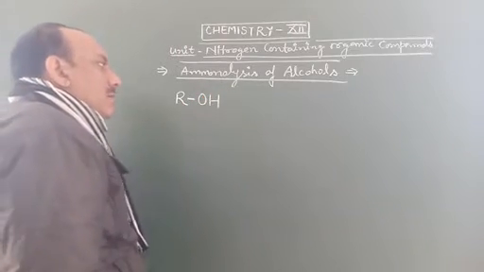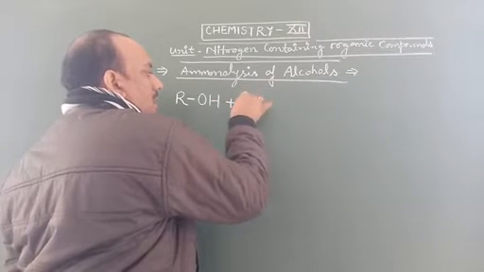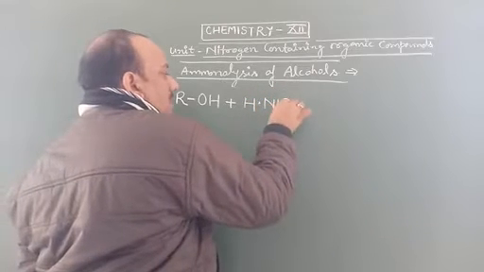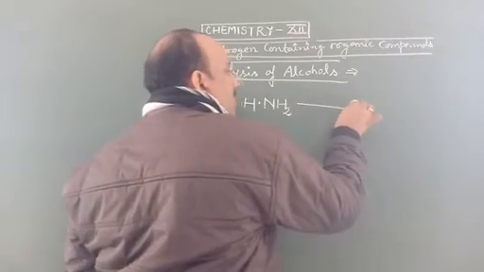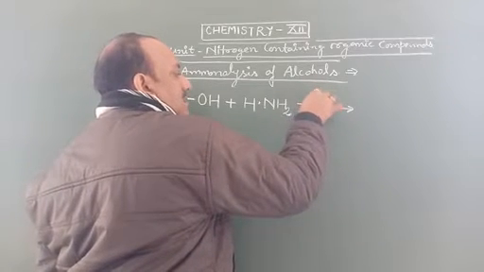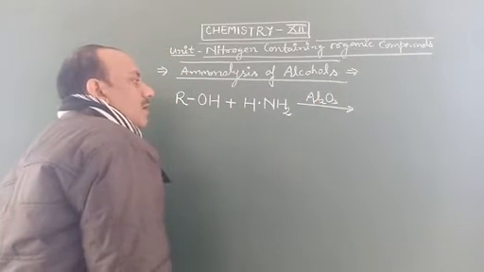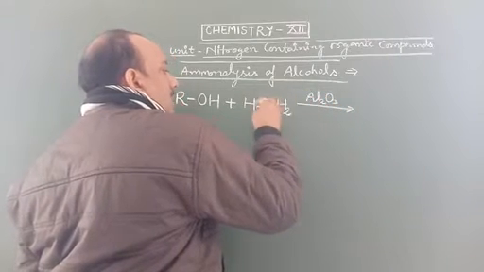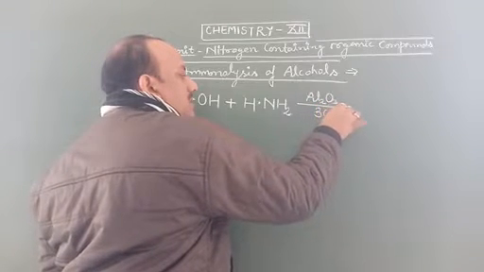When primary alcohols react with ammonia, the formula of ammonia is NH3, also written HNH2, in the presence of aluminum catalyst, formula Al2O3, the product is RNH2. This reaction is completed at about 360 degrees Celsius.